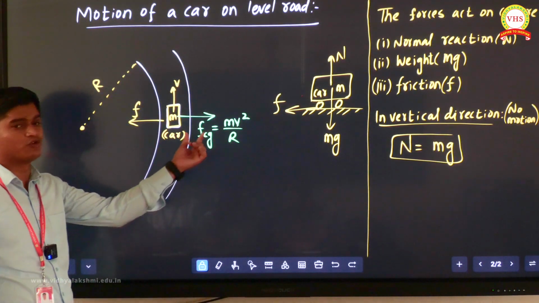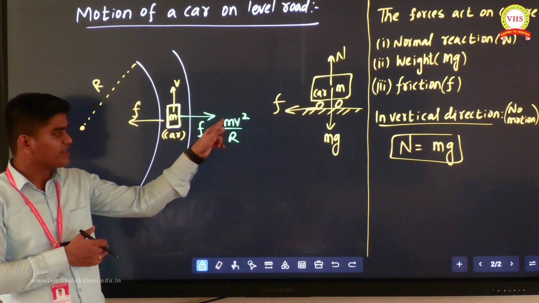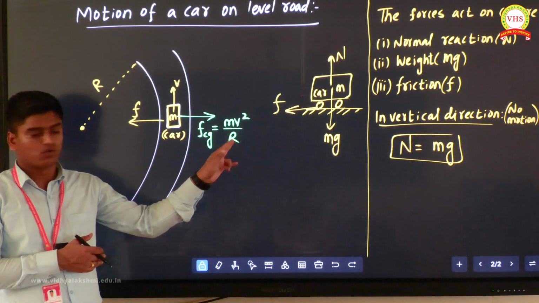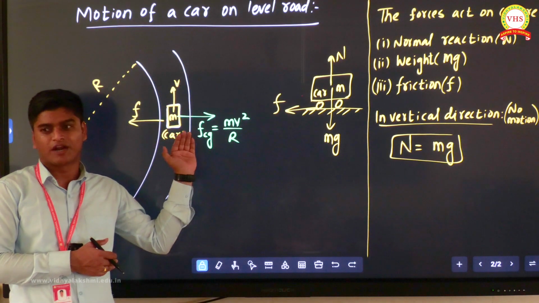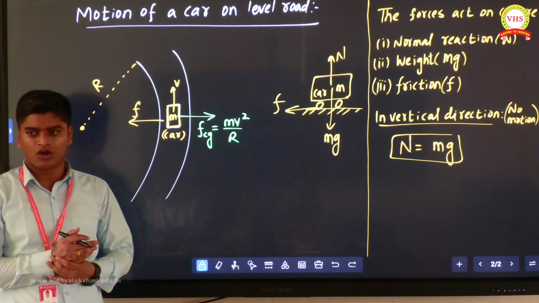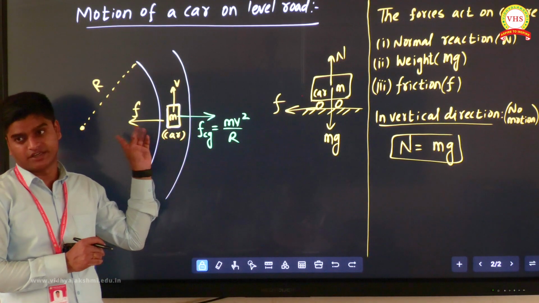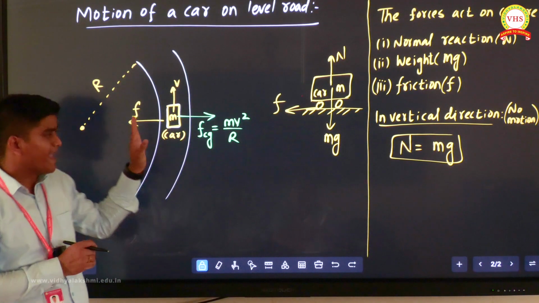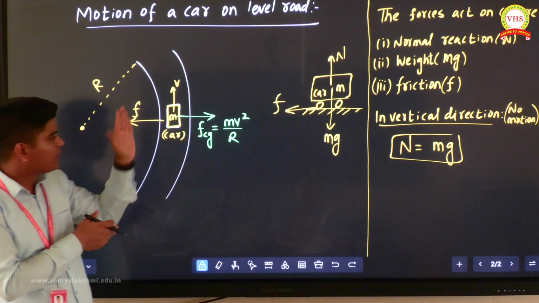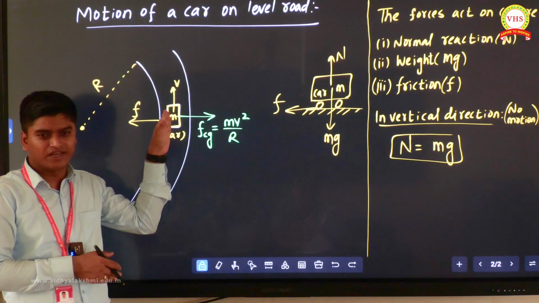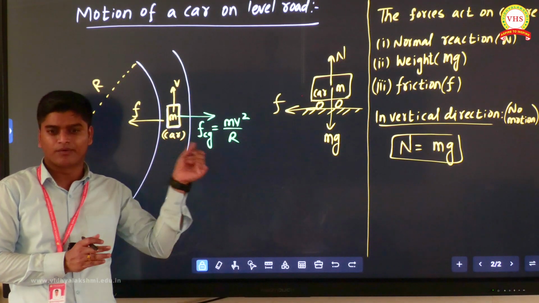Now try to understand: the centrifugal force formula mv square by r has exactly equal magnitude to the centripetal force, but acts in the opposite direction to the friction. Yes or no? F basically provides the necessary centripetal force, that one we know. And if I look at the car, I'll see that one force is acting away from the center.